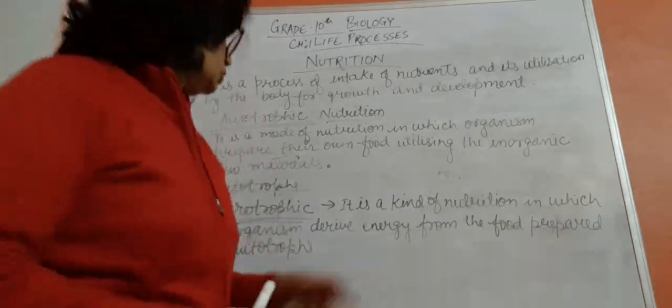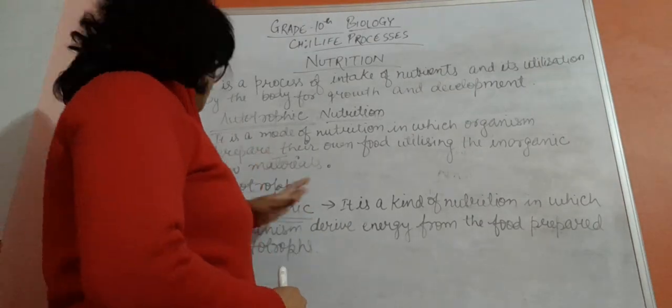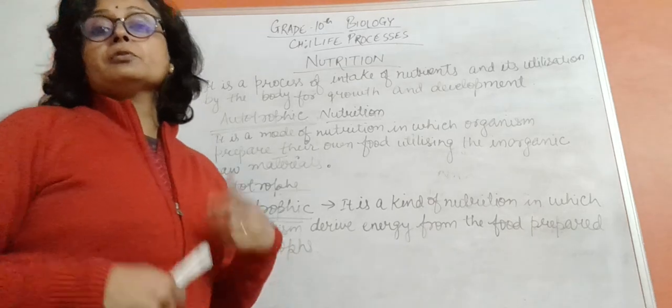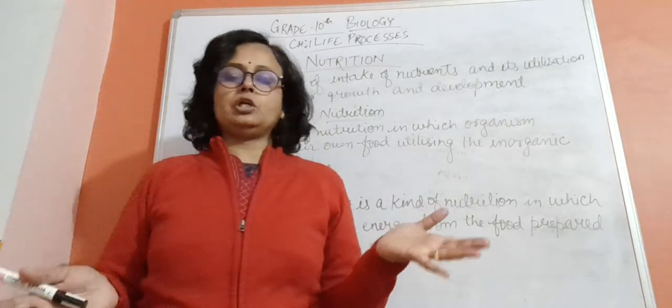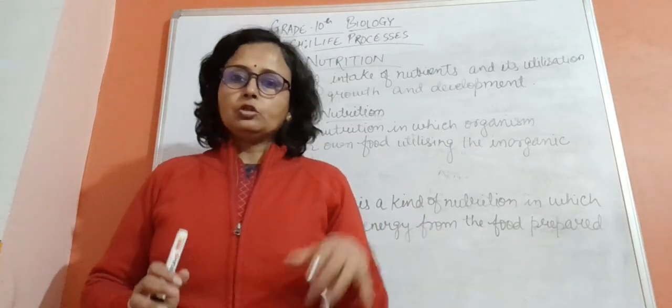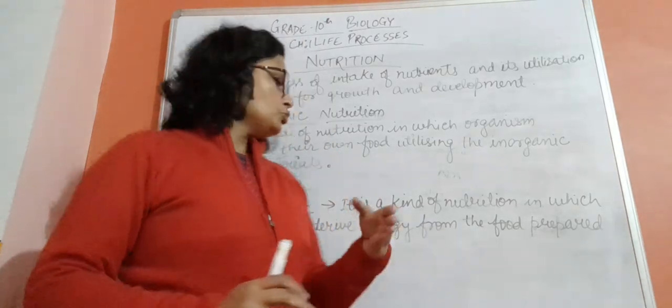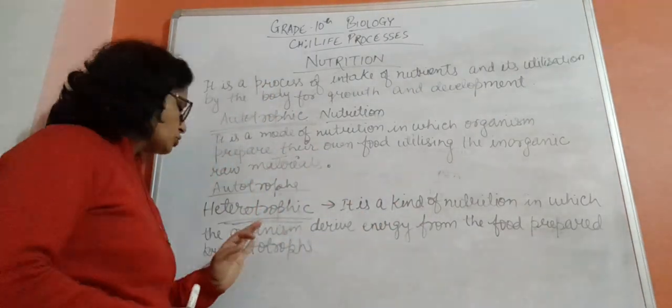It is a mode of nutrition in which organisms derive energy from the food prepared by autotrophs. That means the organic food that autotrophs prepared from inorganic raw material, they take and use for getting energy to do various kinds of work.